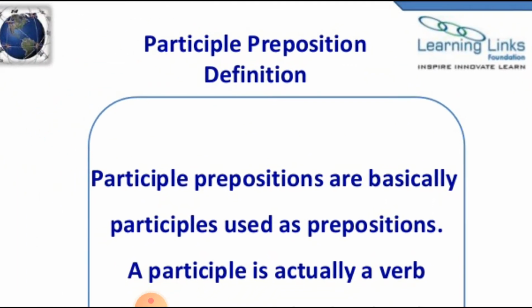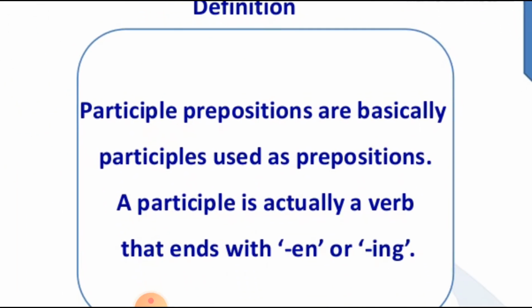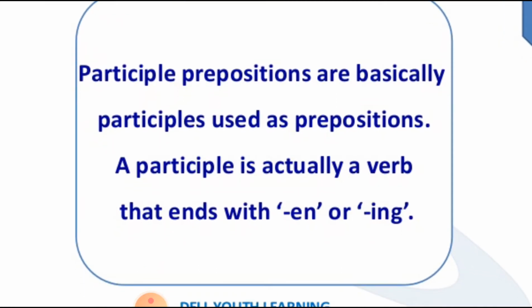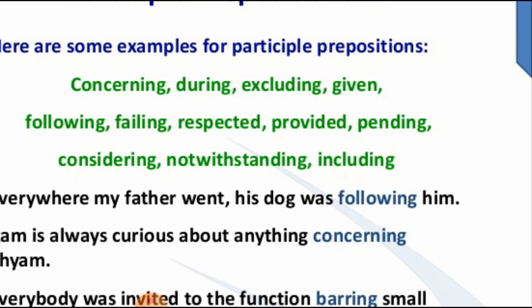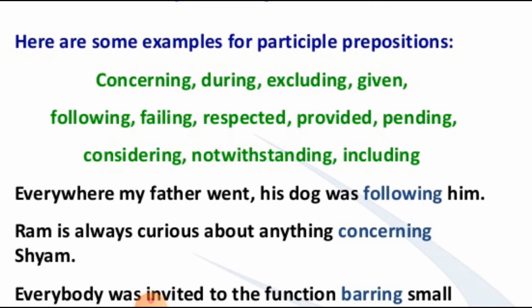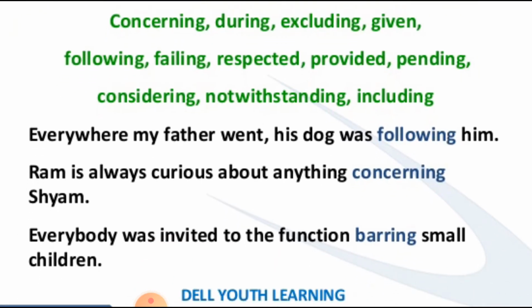Last one is participle preposition. Definition: participle prepositions are basically participles, ending in -ing, used as prepositions. A participle is actually a verb form that ends with -en or -ing. Like concerning, during, excluding, including also is there, given, following, failing, respecting, provided, pending, considering, notwithstanding, and including.